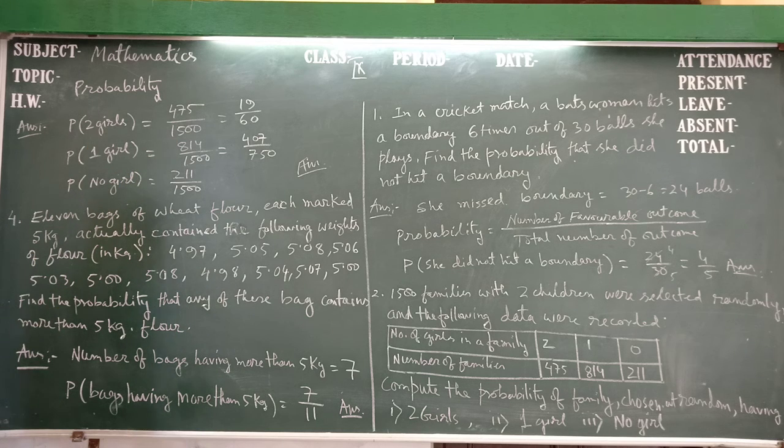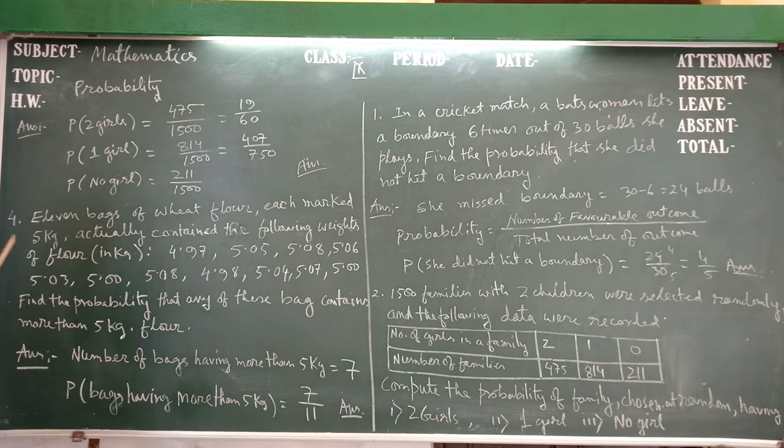Now one more important thing is that if we add the probabilities of 2 girls, 1 girl and no girl, then what do we get? This is 475 upon 1500, 814 upon 1500, 211 upon 1500. If we add them, the 1500 will be the same, the numerator and denominator will be the same, 1500 upon 1500, and that will be 1. That means the sum of all probabilities is equal to 1.